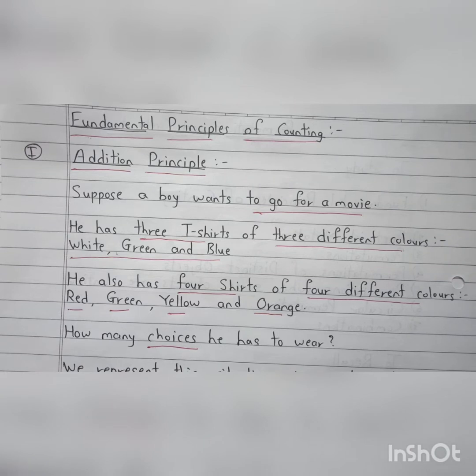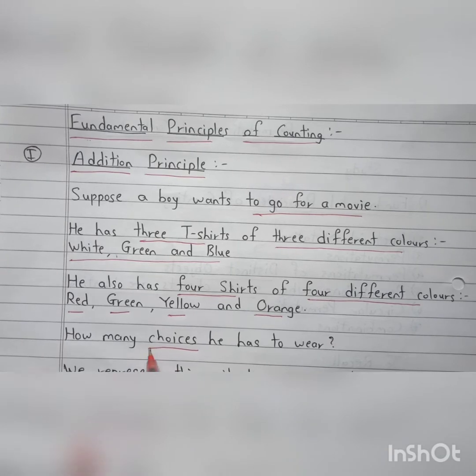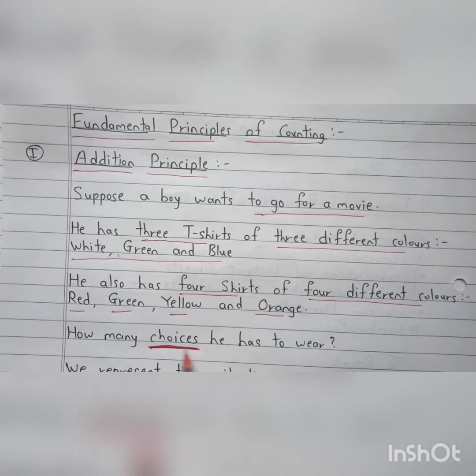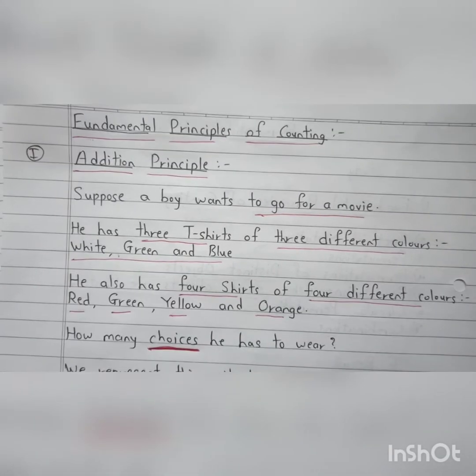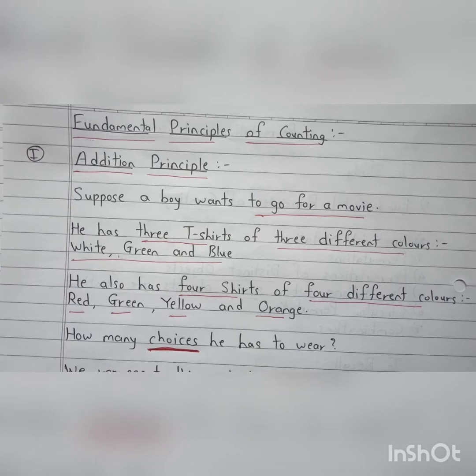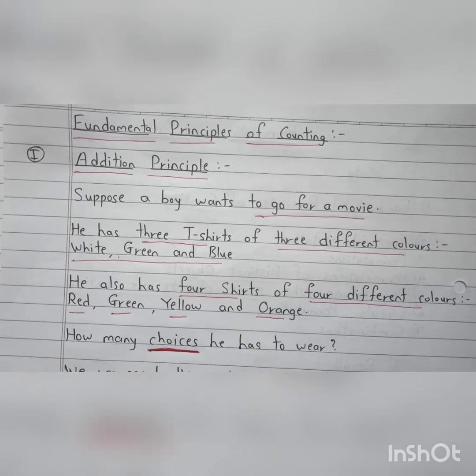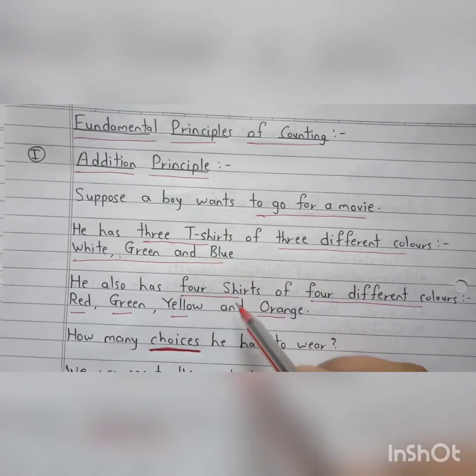Let me tell you students, in permutations and combinations, everywhere we have to find these choices, and this is also called the number of ways. Okay, so everywhere we are going to find this. Now, how to tackle this question we will see. Suppose that boy is going for a movie. So first question, what will come into his mind? What to wear? Now he has two choices, t-shirts and shirts.